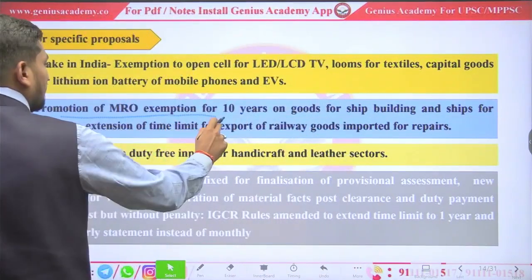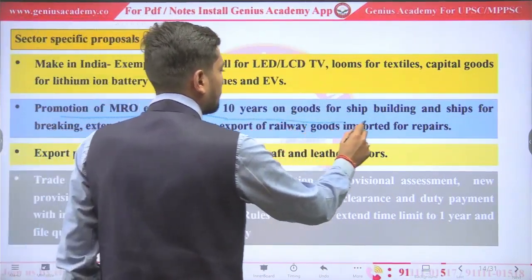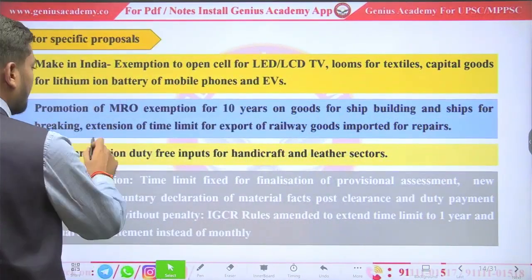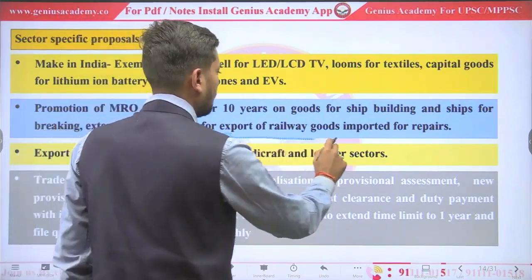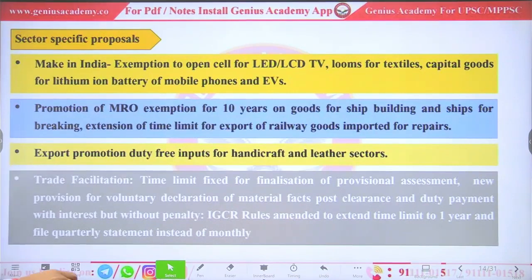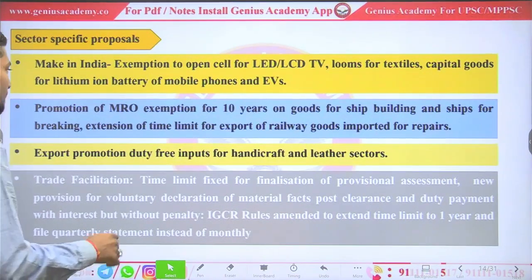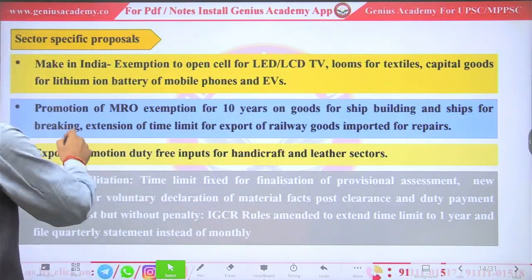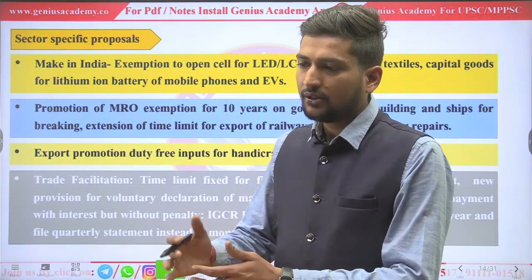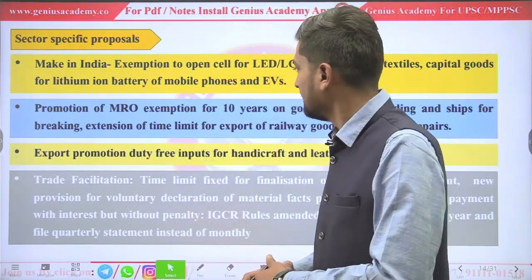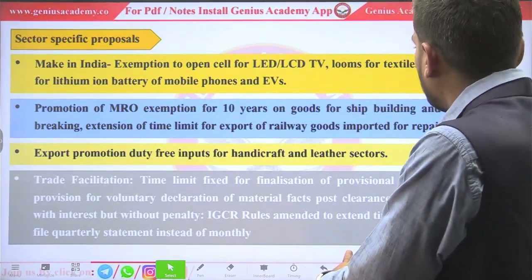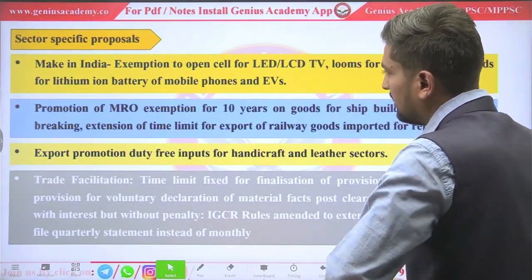Promotion of MRO, exemption for 10 years on goods for shipbuilding and ships for breaking, extension of time limit for export of railway goods and imported goods for repairs. Shipbuilding में 10 years तक, जैसे शिप बिल्डिंग होती है और जहाँ पर वो बिल्ड होती है, जहाँ पे वो ब्रेक होती है, उसके लिए अगले 10 सालों तक उनके गुड्स पे कस्टम ड्यूटी को गवर्नमेंट हटा देगी.